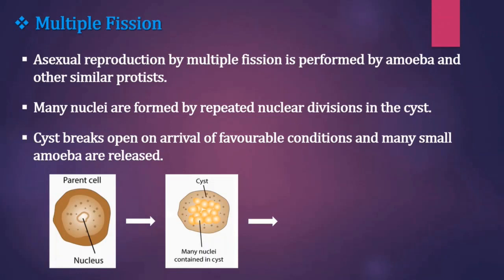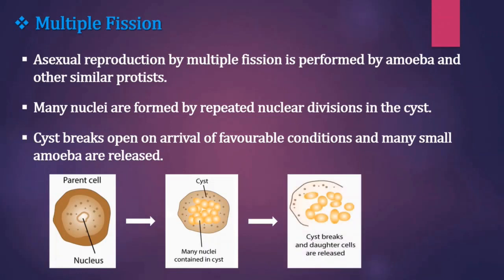The cyst breaks open on arrival of favorable conditions and many small amoeba are released. You can see here, under favorable conditions, the cyst breaks and small amoeba are released. So this is the process of multiple fission seen in amoeba.